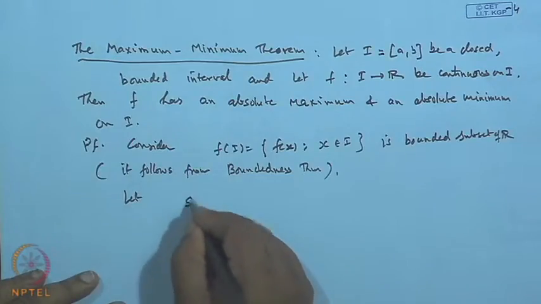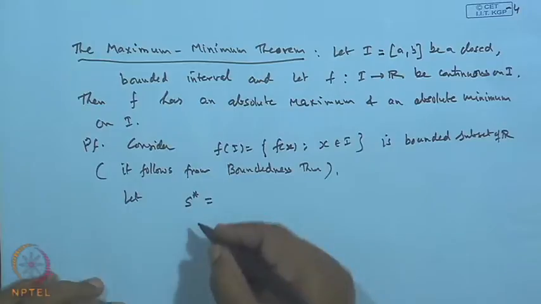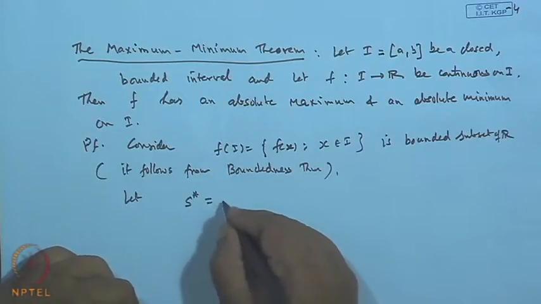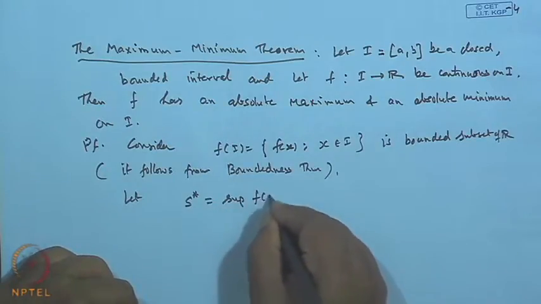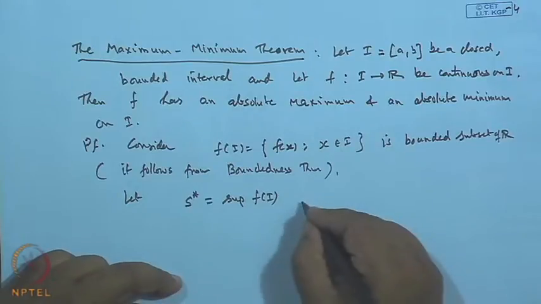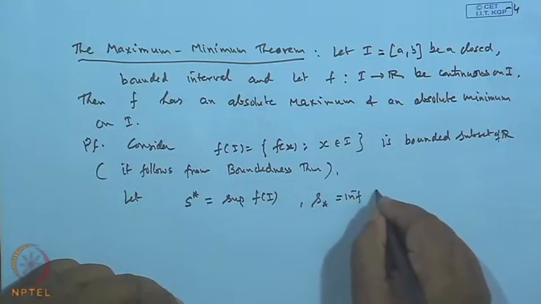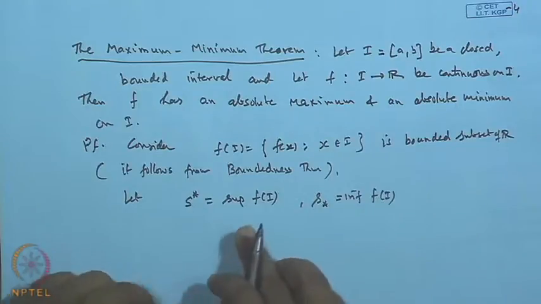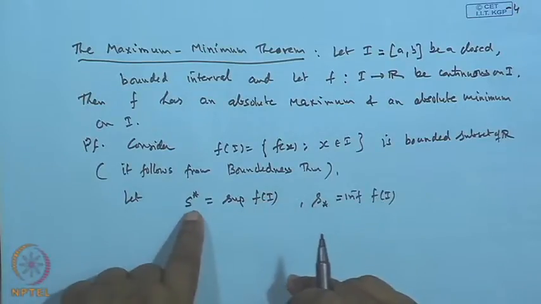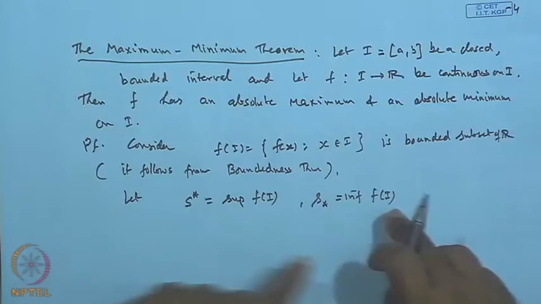So, let us suppose S* be the supremum value of f(I), and S_* be the infimum value of f(I). That is, the least upper bound of the function f over the interval is S*.